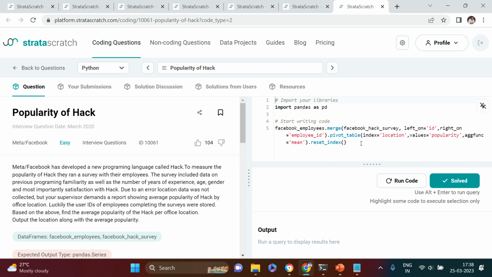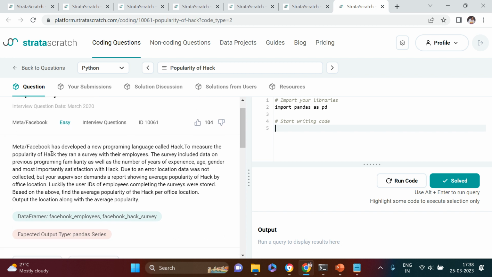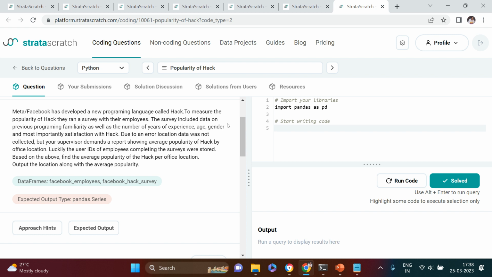Let's just see this question. So I'm just going to remove this. Let's see what it says. It says Meta or Facebook has developed a new programming language called Hack. To measure the popularity of Hack, they ran a survey with their employees, to check how popular that language is going to be. The survey included data on previous programming familiarity, as well as the number of years of experience, age, gender, and most importantly satisfaction with Hack.